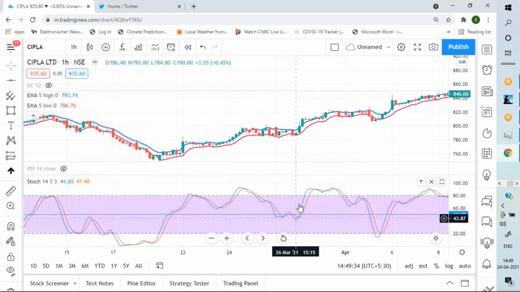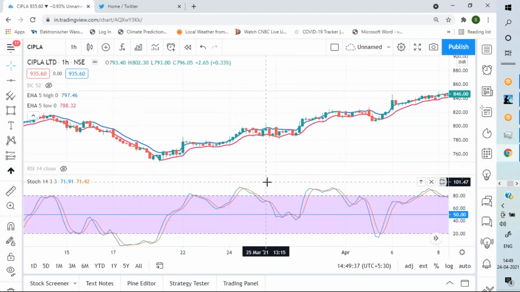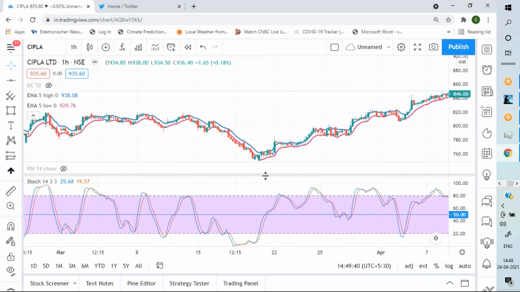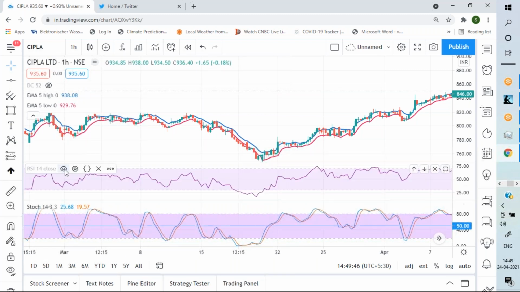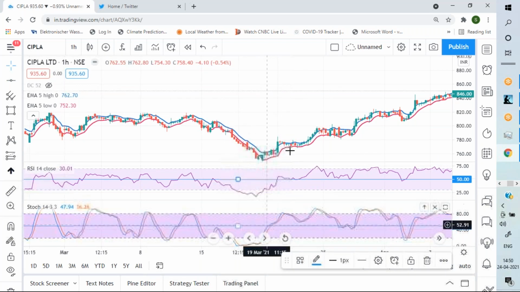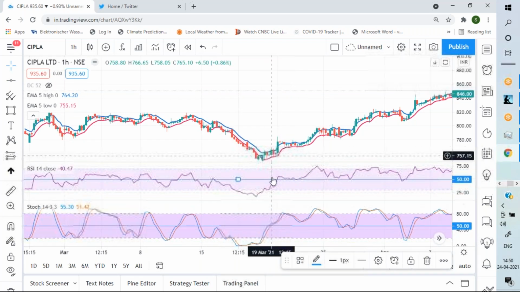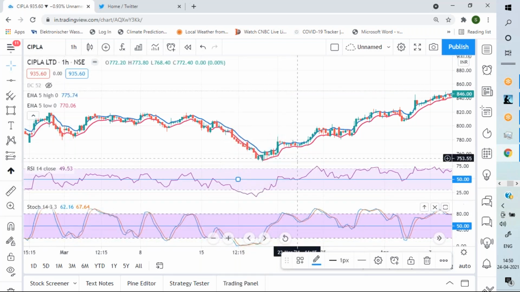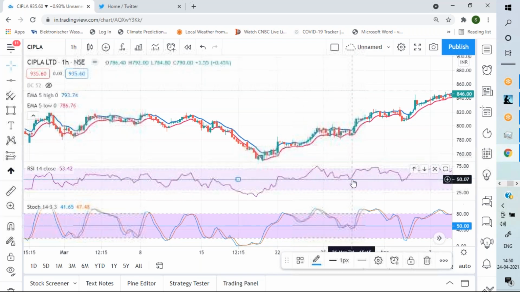For this kind of trade, stochastic is less reliable. So you can use a combination of RSI and stochastic in the chart. Let me show you. That's why I had kept the RSI here. Let me draw a 50 also. So see, for reversal trades like this, I can use the stochastic, and for pullback trades, like entering here, I can use the RSI here.